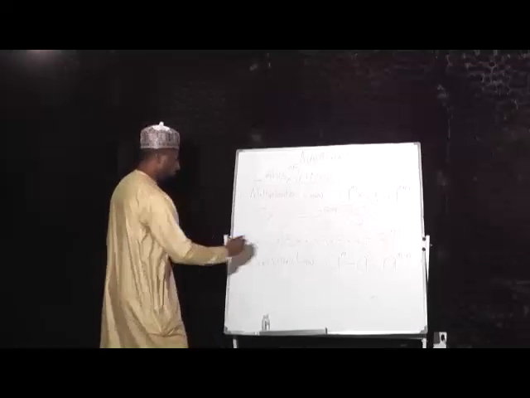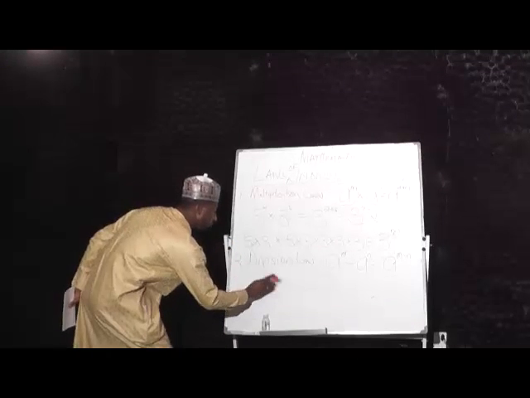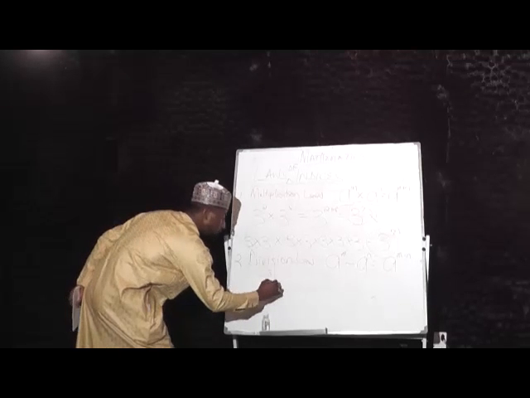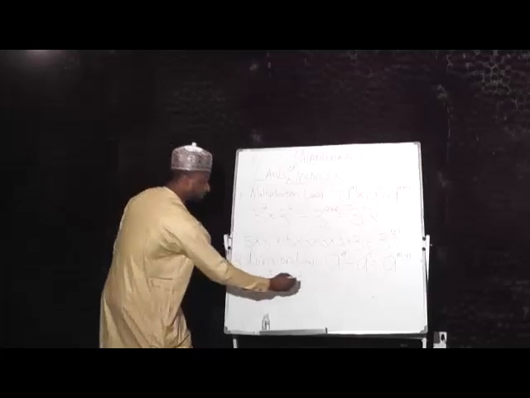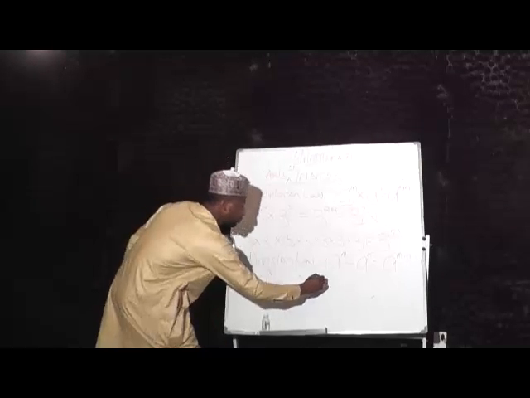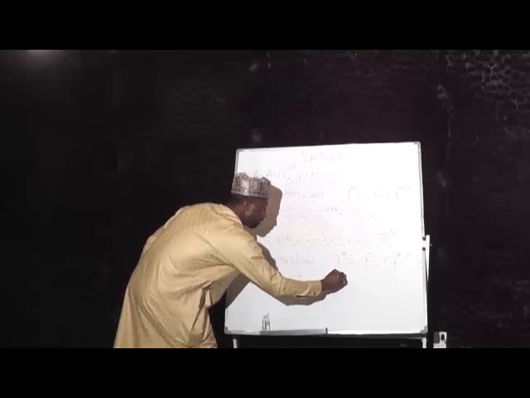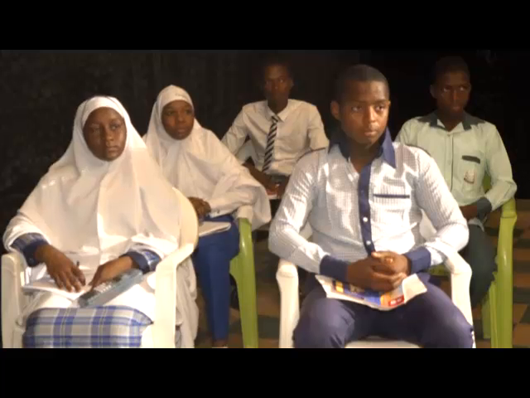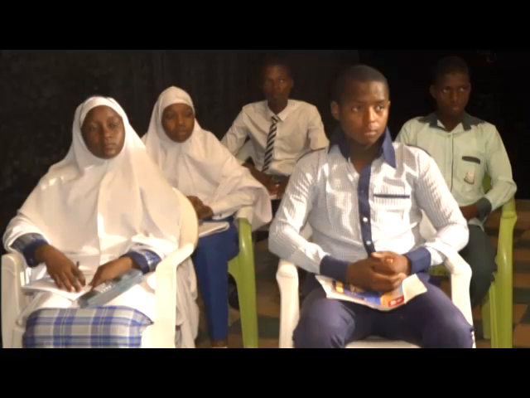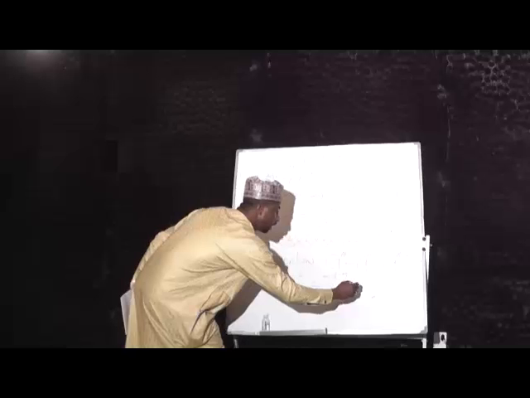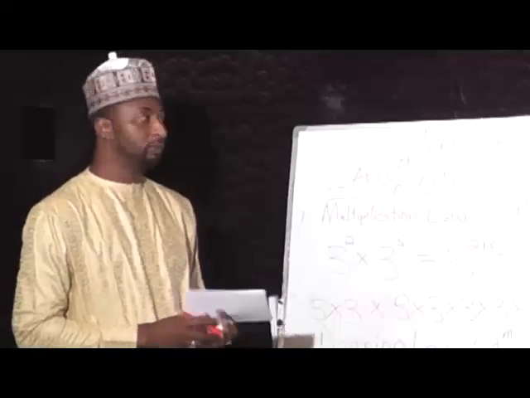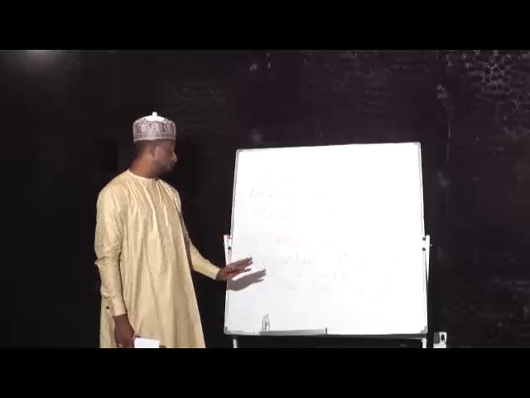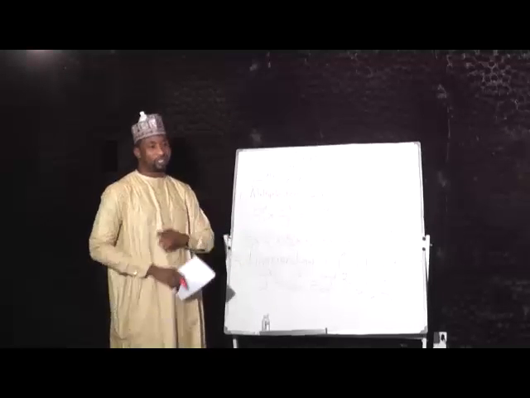So if you have 2 raised to power 3 divided by 2 raised to power 2, the result of this is 2 raised to power 3 minus 2. 3 minus 2 is 1. This is 2 power 1, which is the same thing as 2. Are we together? Yes. This is the division law of indices.